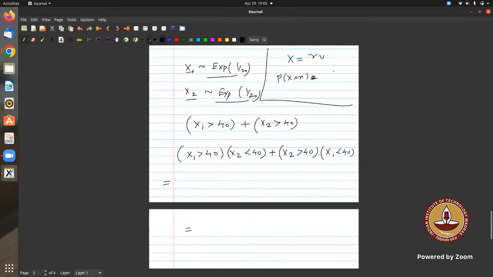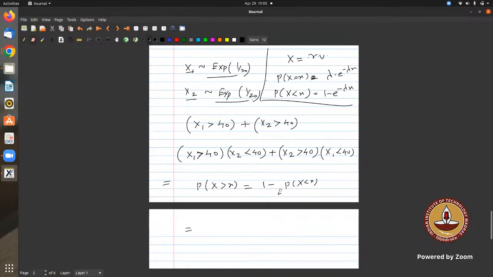Can somebody tell me first? Lambda e to the power minus lambda x. This is my PDF. What is the CDF? Probability that X is less than small x: 1 minus e to the power minus lambda x. Okay. So here we are going to see where x1 is greater than 40. How to find this? Let's say the probability that X is greater than small x is 1 minus the probability that X is less than x.